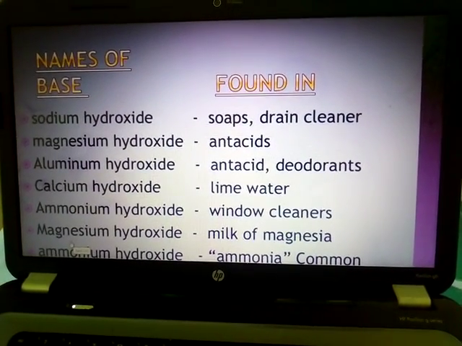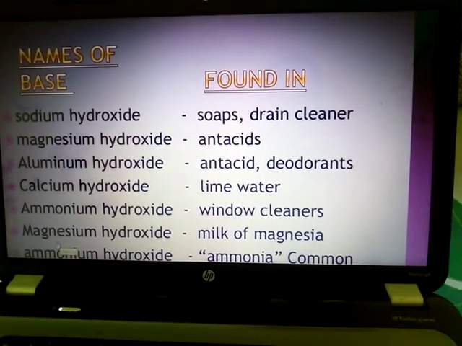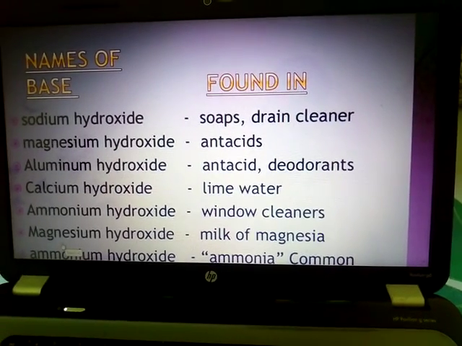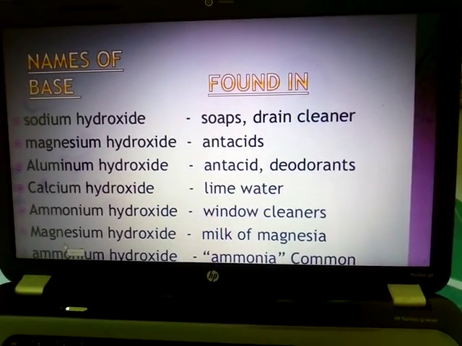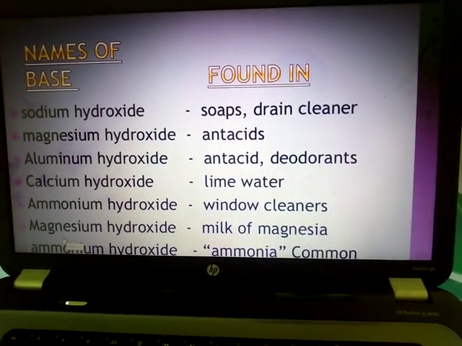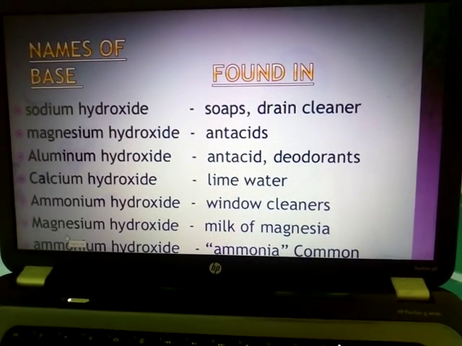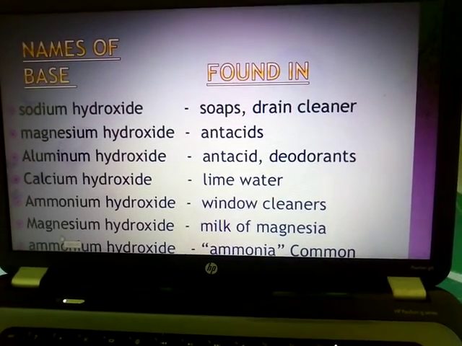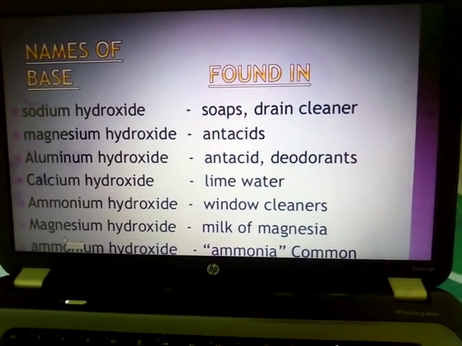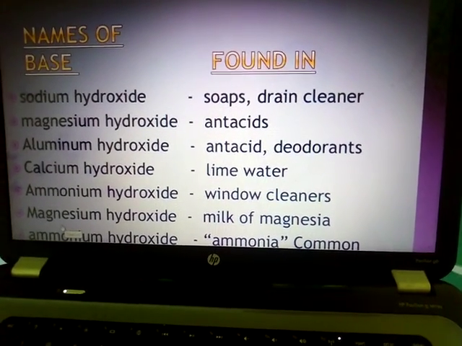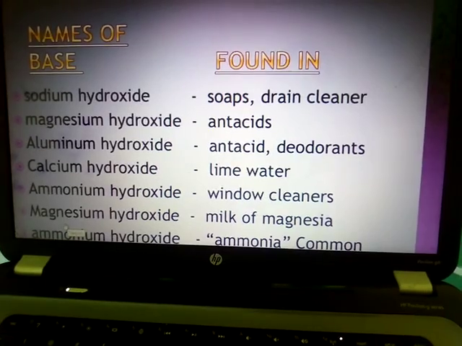Different examples, that is ammonium hydroxide, which is also used as antacid. Then calcium hydroxide, which is the lime water, and this lime water is made from calcium oxide. Ammonium hydroxide is present in the window cleaner, which is used as a window cleaner. Then magnesium hydroxide, which is also known as milk of magnesia, and this milk of magnesia is used for people who suffer from constipation. Likewise, next we have the ammonium hydroxide, which is known as ammonia.